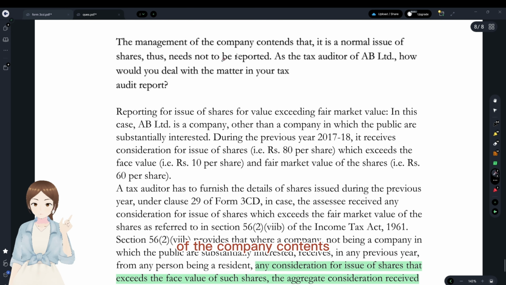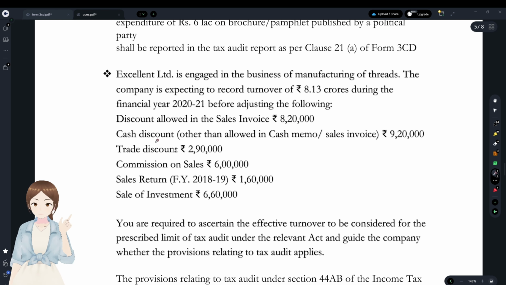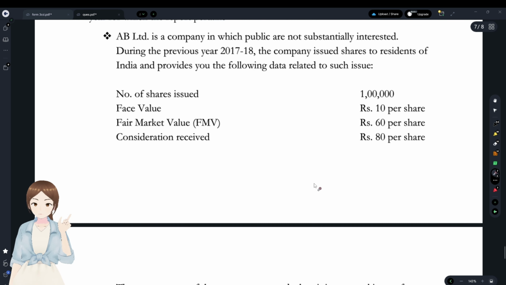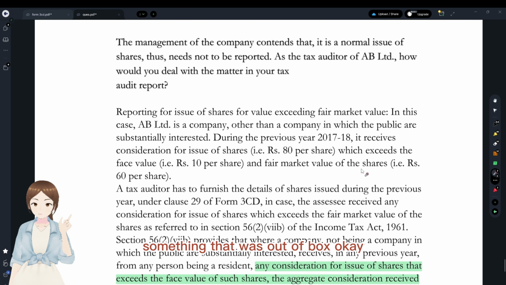Okay, and the management of the company contends that the normal issue of shares need not be reported. The tax auditor, how to deal with this matter? They have to report in form 3CD under clause 29. First, you have to identify this clause. This is also an important question, and that's also a part of our important clauses. And you see all the 3 questions that were here, right? This calculation portion, the tax audit report revision and this fair market value securities premium, these 3 were something that was out of the box.